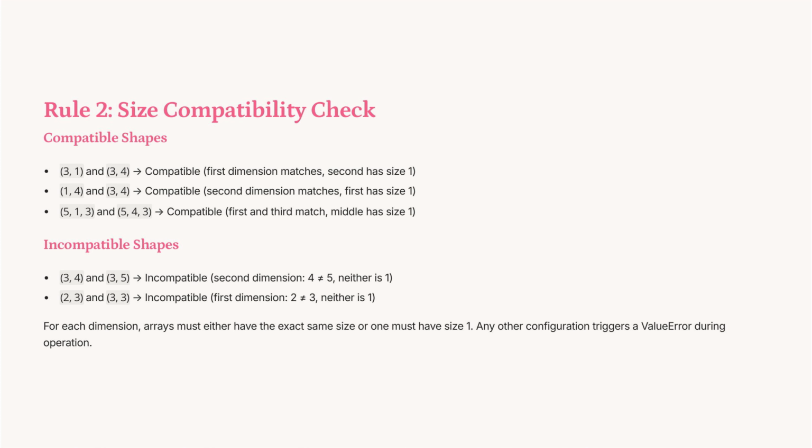Size compatibility is crucial for broadcasting. Arrays like (3, 1) and (3, 4) are compatible because the first dimension matches, and the second is 1. However, (3, 4) and (3, 5) are incompatible since neither dimension is 1. Ensuring compatibility prevents errors during operations.